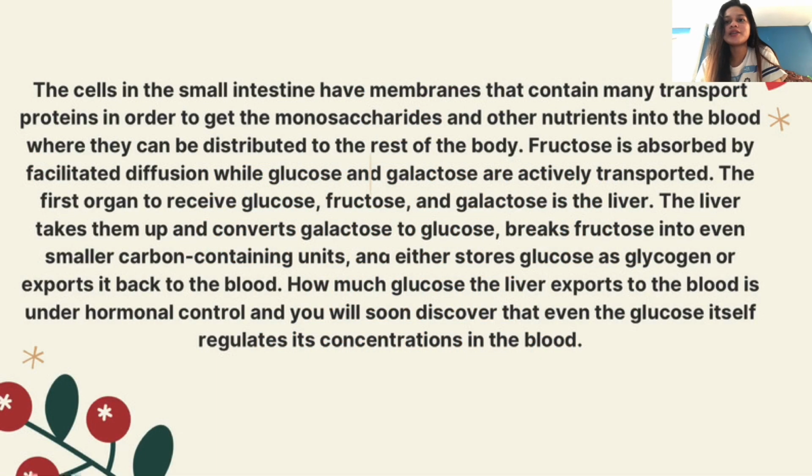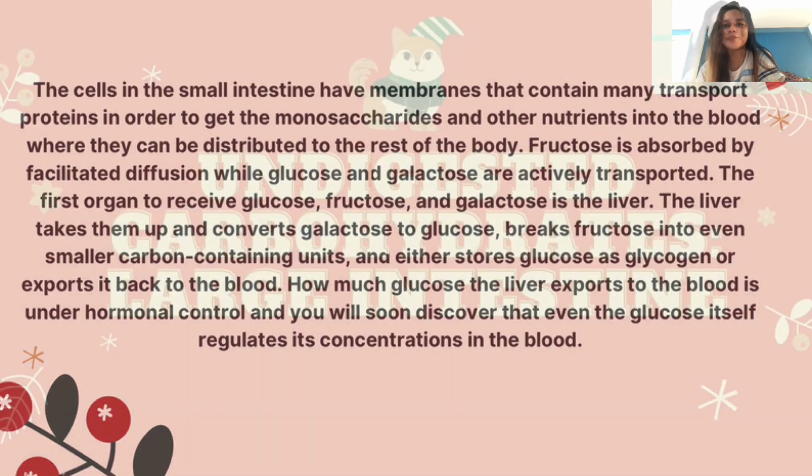The cells in the small intestine have membranes that contain many transport proteins in order to get the monosaccharides and other nutrients into the blood, where they can be distributed to the rest of the body. Fructose is absorbed by facilitated diffusion, while glucose and galactose are actively transported. The first organ to receive glucose, fructose, and galactose is the liver. The liver takes them up and converts galactose to glucose, breaks fructose into even smaller carbon-containing units, and either stores glucose as glycogen or exports it back to the blood. How much glucose the liver exports to the blood is under hormonal control, and you will soon discover that even the glucose itself regulates its concentration in the body.